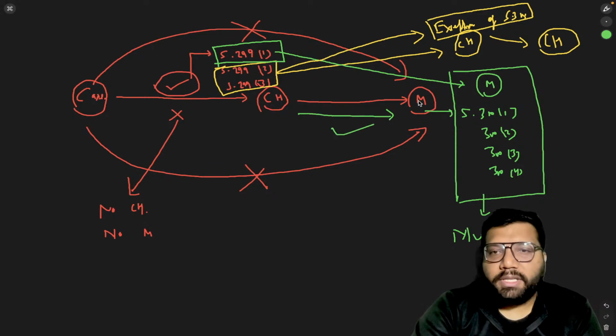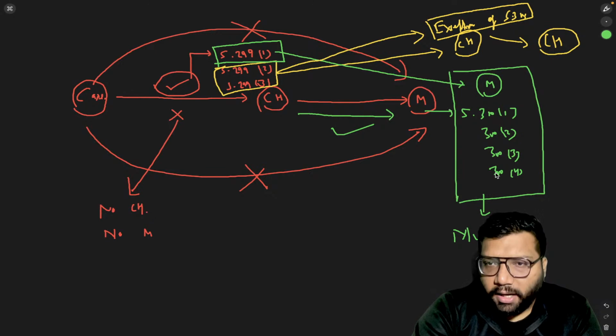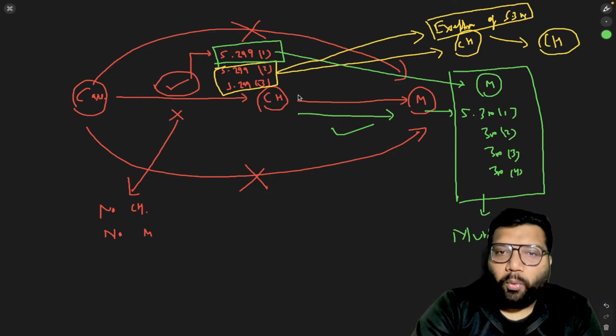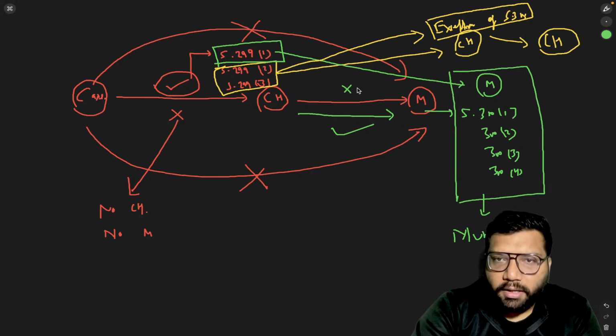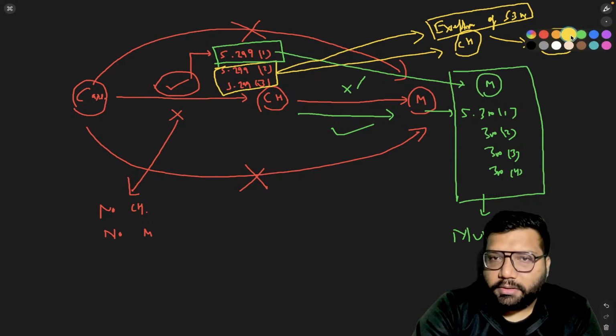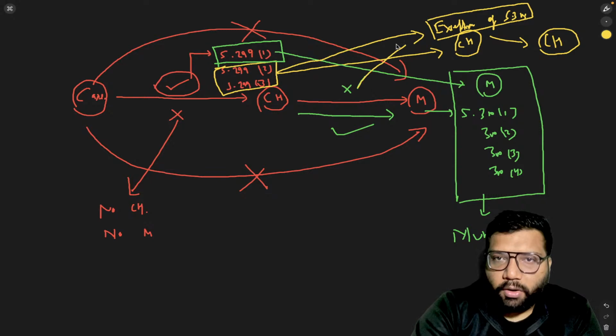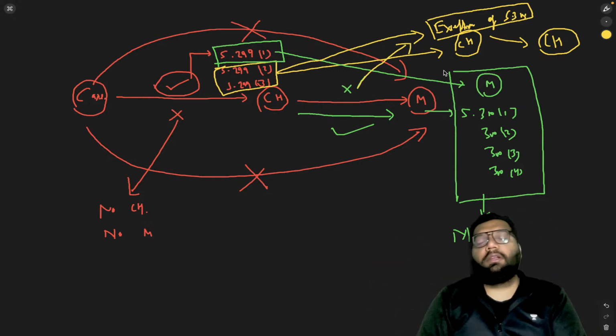When culpable homicide amounts to murder, here are the examples. When culpable homicide does not amount to murder, here are the examples. Now, anything which you are not clear with from this chart.